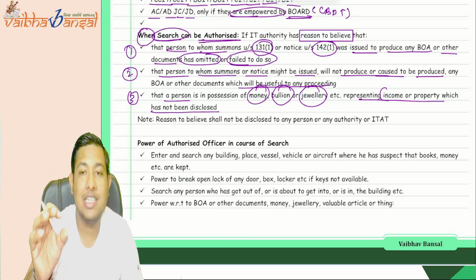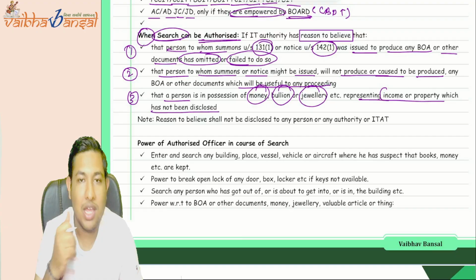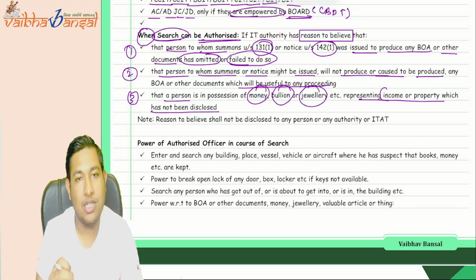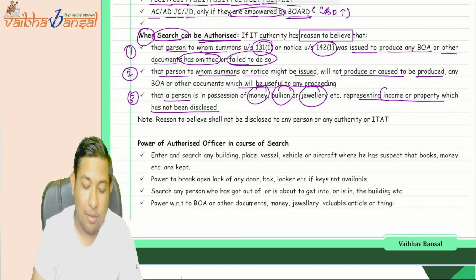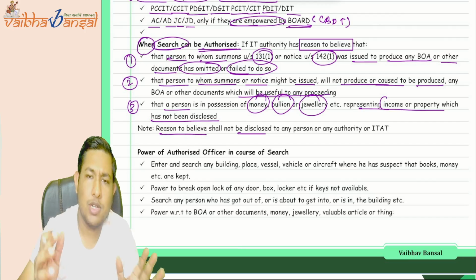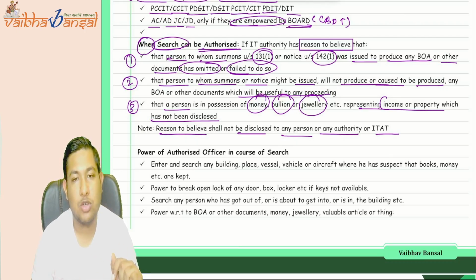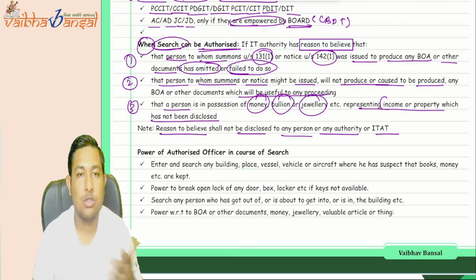If there is any undisclosed income or property in the form of money, bullion, or jewelry, then also, as in point number three, the search can be initiated. Now, the reason to believe, on what basis the search is authorized, it is not necessary that you should disclose. It should not be disclosed to any other person, authority, or the ITAT. It is not a mandatory thing that the reason to believe should be disclosed. If you do not want to disclose, do not disclose it.